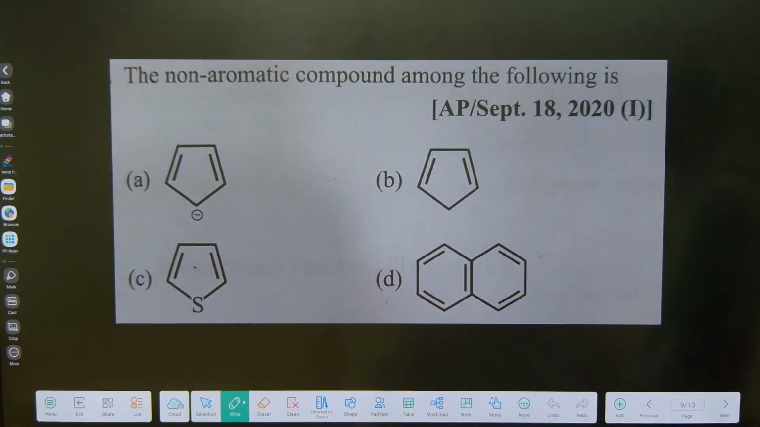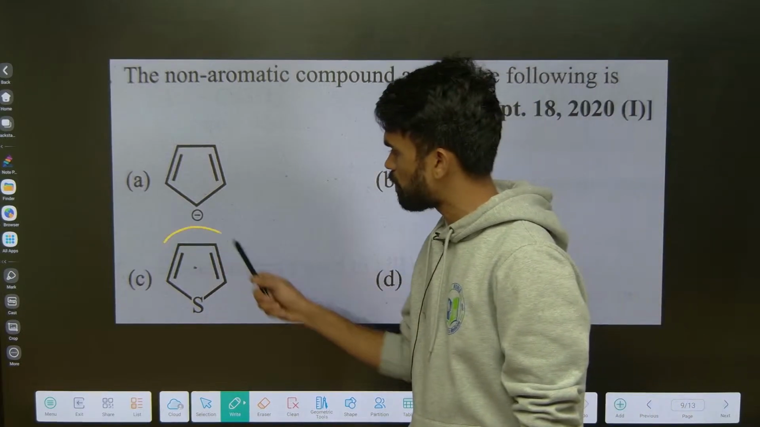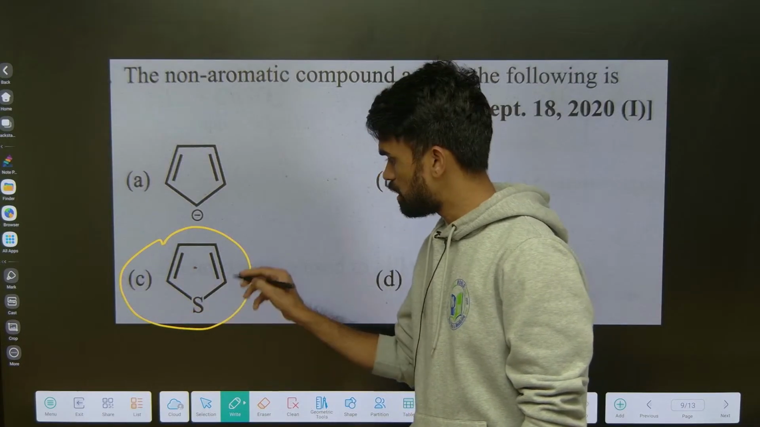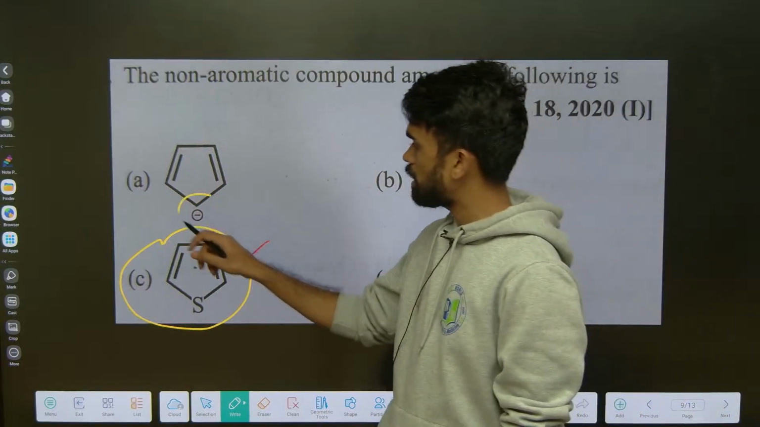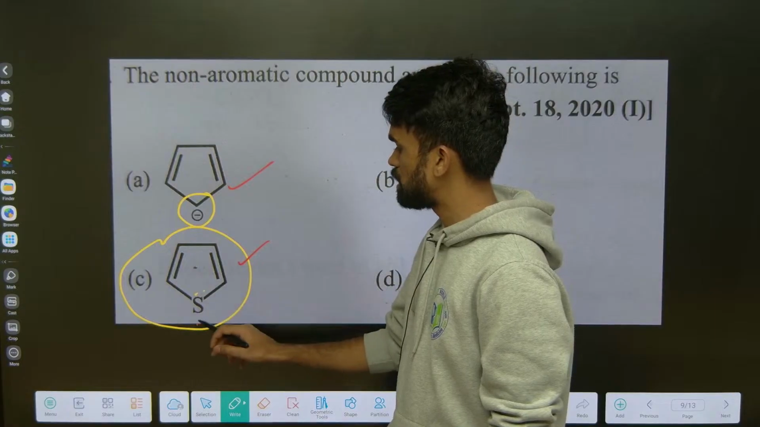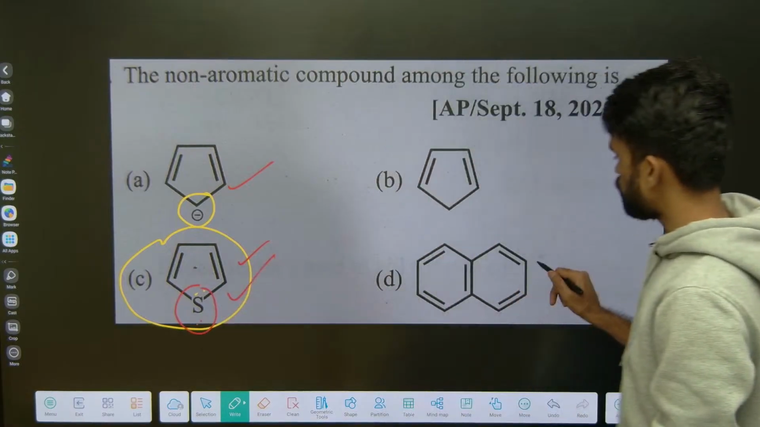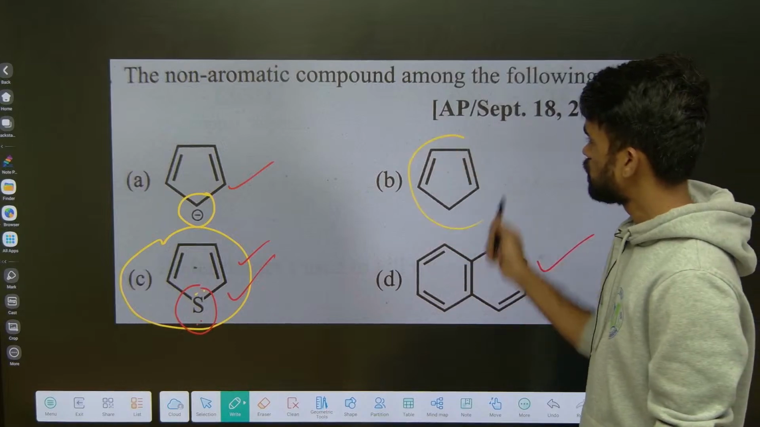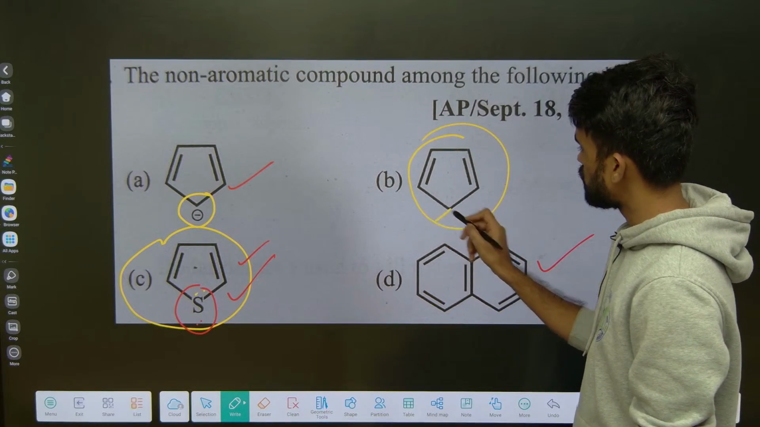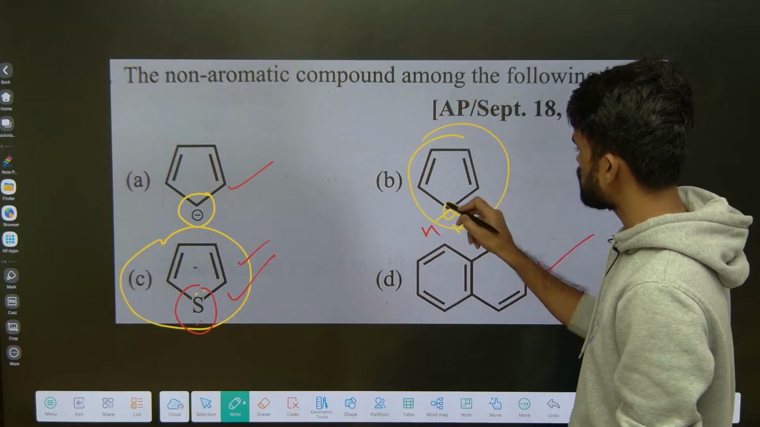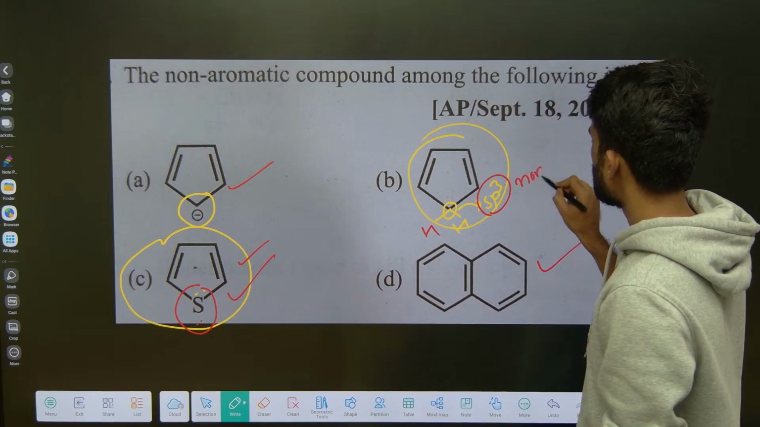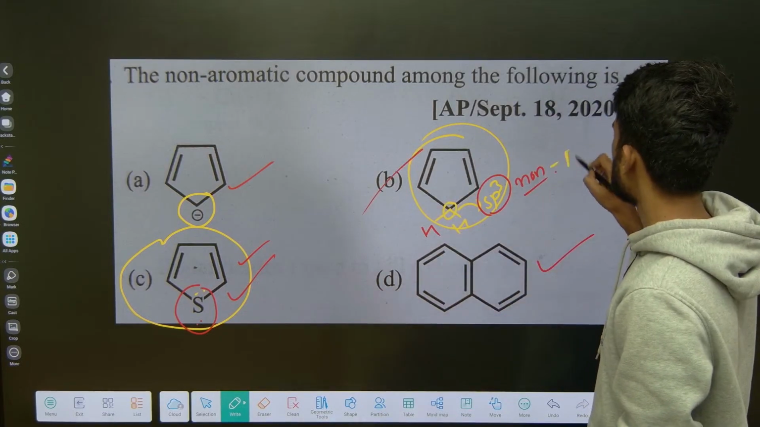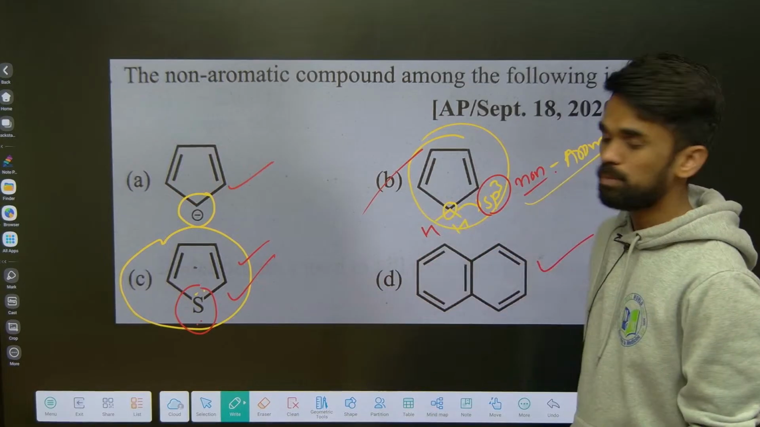Next, non-aromatic compound among the following. Tell me which one is non-aromatic. See, a direct example from our discussion. The previous slide I explained, and in this slide we have a question on this thiophene. So tell me which is non-aromatic. Here you have cyclopentadienyl anion, aromatic, and thiophene, which is aromatic. Okay, and this is naphthalene, aromatic. Next, what about this one? See, here you have an sp3 carbon. 2 hydrogens are present, means this is an sp3 carbon. So if it is an sp3 carbon, non-aromatic. So option B will be your answer for the question.